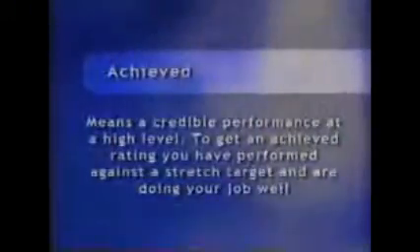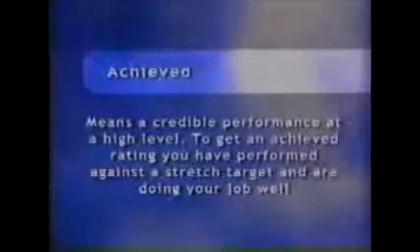Achieved means a credible performance at a high level. To get an achieved rating, you have performed against a stretch target and are doing your job well. Underachieved is when you only partially achieve the required level of performance. Unacceptable is performance at a level clearly below that required standard.